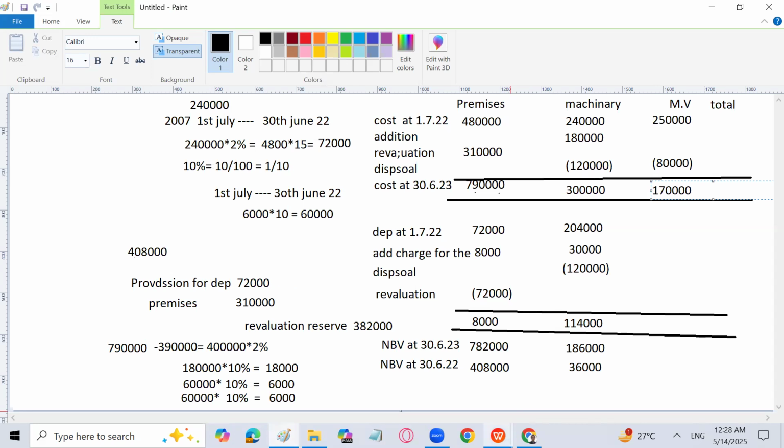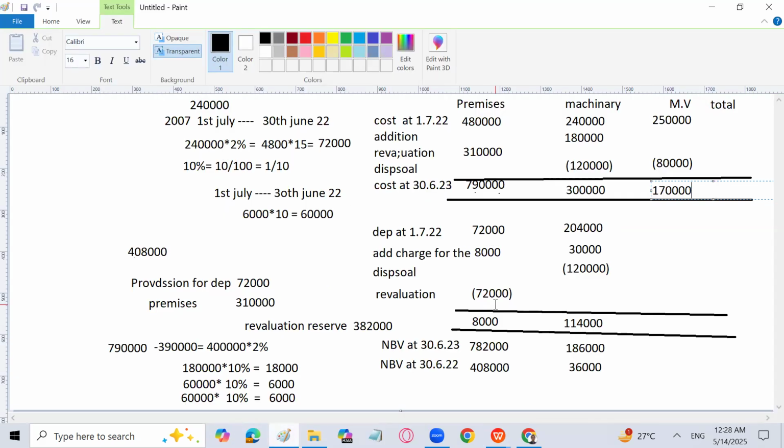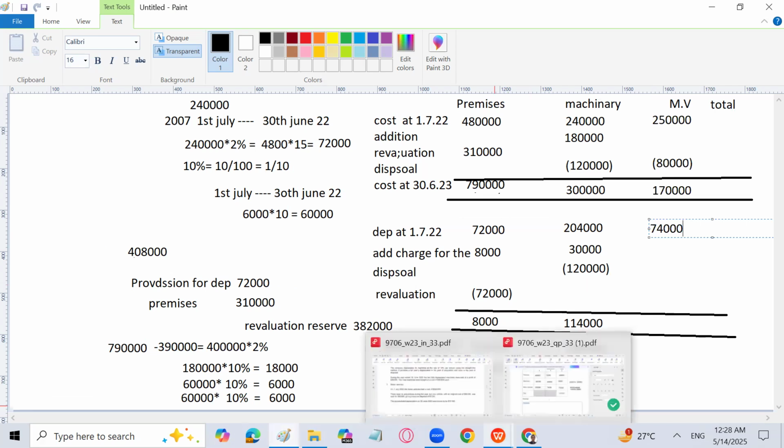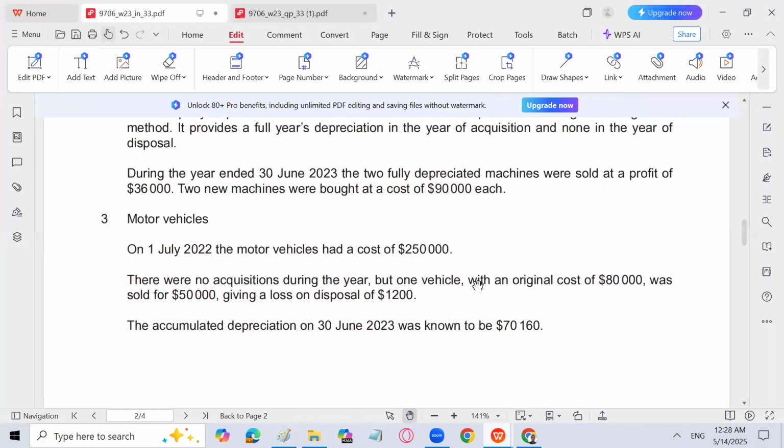Same is the, let me see, the depreciation at the start. We have already prepared that. The depreciation is 74,000 at the start. I will write here 74,000. Now it is said that the asset has been sold, right? So let's see how the asset has been sold, but we have to write the depreciation on the asset sold also. Let's do that. And then the charge for the year. We'll go for the charge for the year afterwards. First, we'll calculate the depreciation on the asset sold.